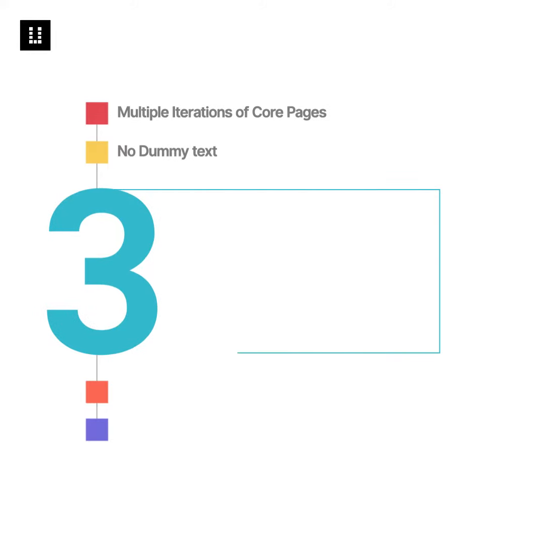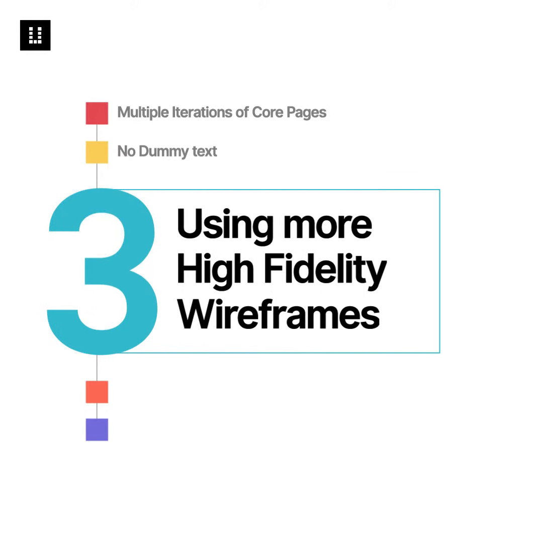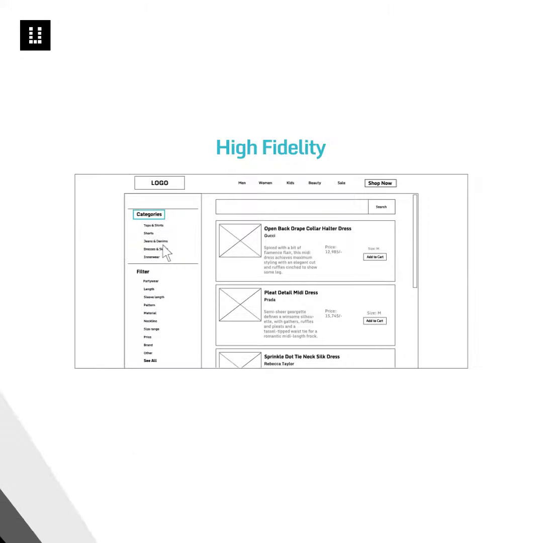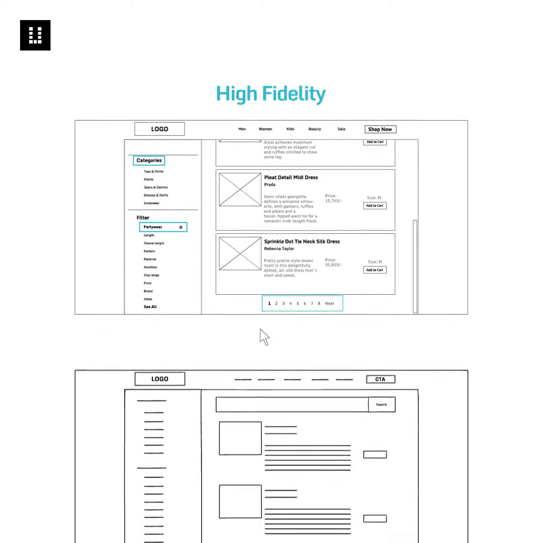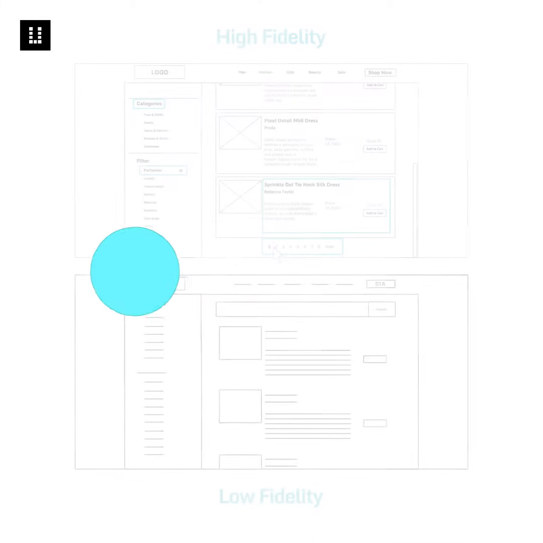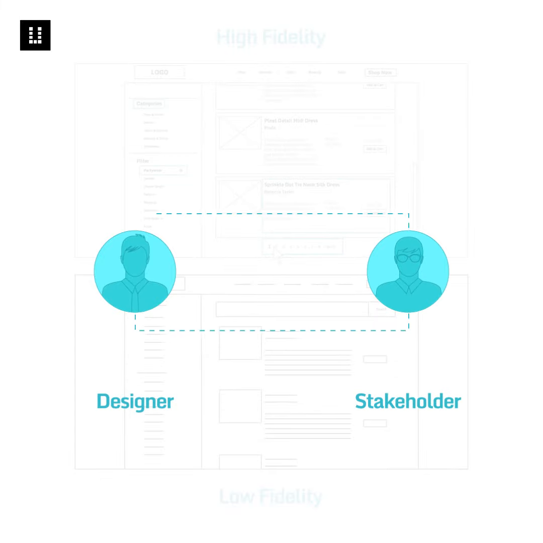Number 3. Using more high-fidelity wireframes. Senior designers create more high-fidelity wireframes in their designs. That's because they contain plenty of intricate interaction details that are absent in low-fidelity ones. And these details enable seamless communication with various stakeholders and facilitate better feedback from them.